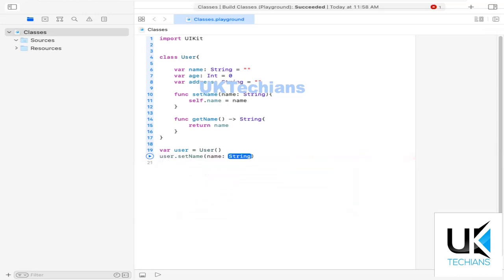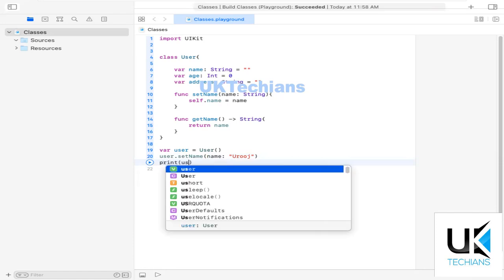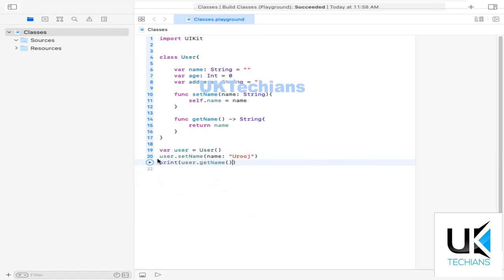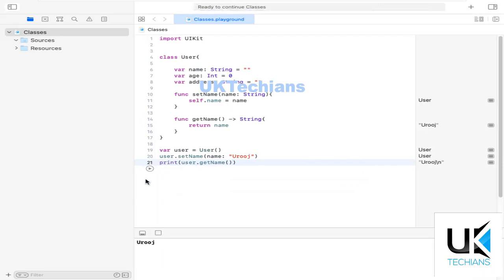So let's say I'm setting here a name, and I'm typing here root, and then I print user dot get name, and let's just run this code. So what it returns? It returns root. So let's see what I have done here. First of all, I create here an object of a user and store in this variable user. Second, I call this variable and then set a name of a user which is known as root.